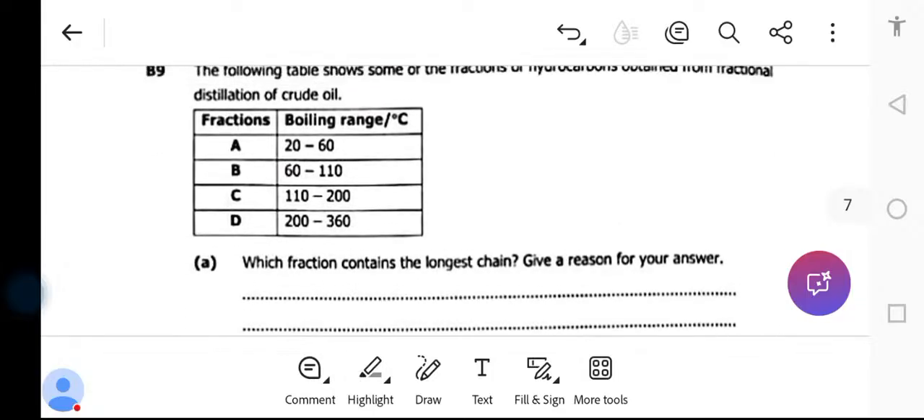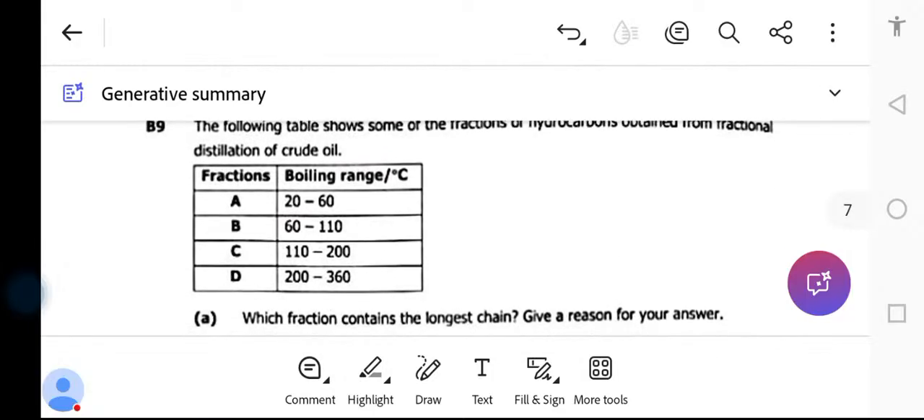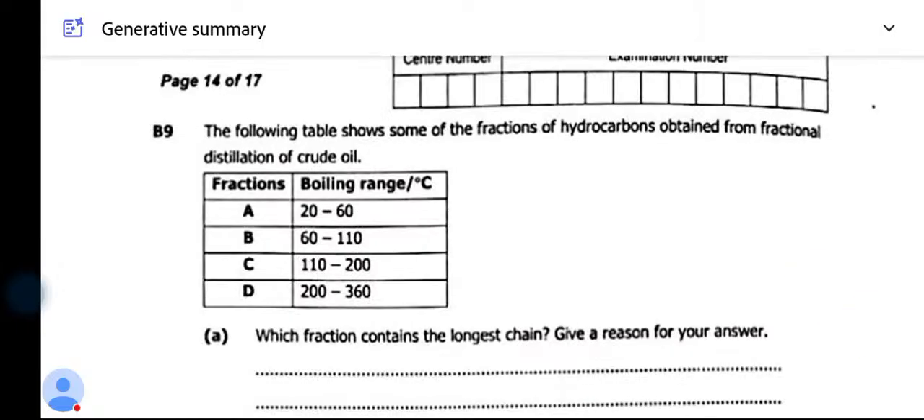Question 9 was talking about the boiling points. So A has a boiling point of 20 to 60, B has the boiling point of 60 to 110, C has the boiling point of 110 to 200, and D has the boiling point of 200 to 360. These are showing the fractions of hydrocarbons.